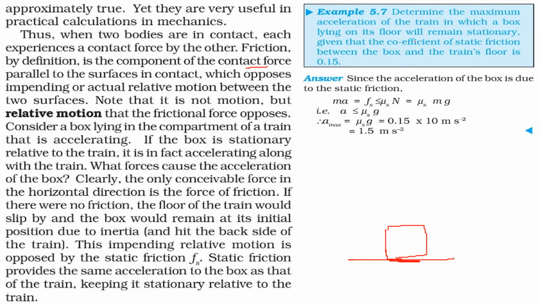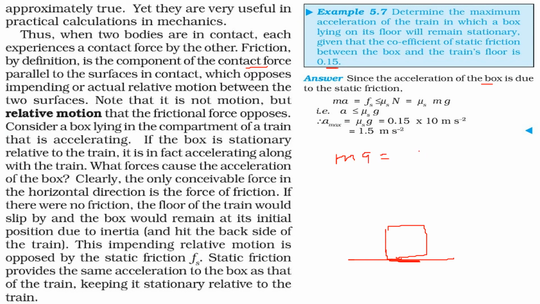Let us take an example, you will understand it better. Determine the maximum acceleration of a train in which a box lying on its floor will remain stationary, given that the coefficient of static friction between the box and the train floor is 0.15. In this case, the acceleration of the box is due to the static friction. So force is m into a.